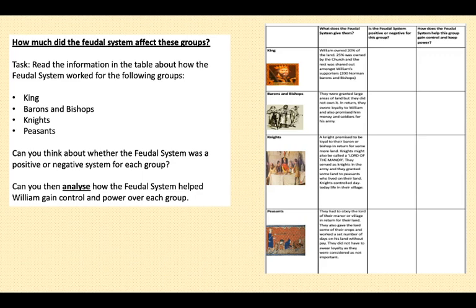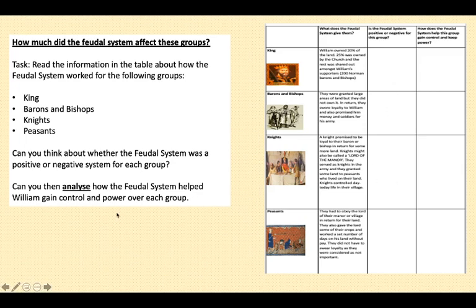The bishops were also included in that second tier because they were quite powerful within the church and were just as influential as the barons. We've got the knights, and then we've got the peasants or villeins. So what I'd like you to do is think about whether the feudal system was a positive or negative system for each group. All you have to do is just write positive or negative in each of these boxes.